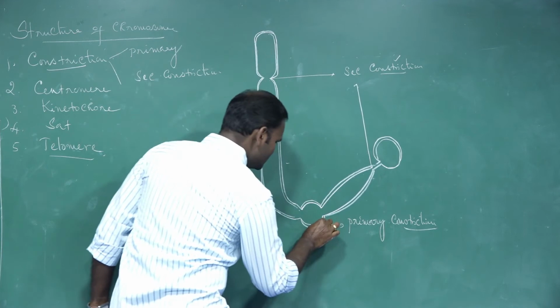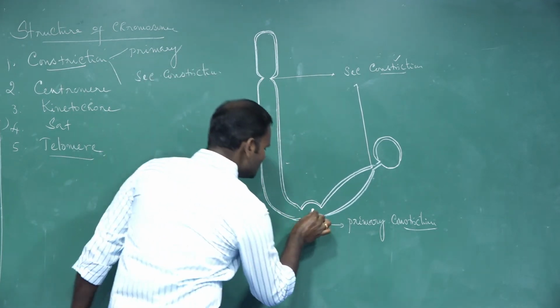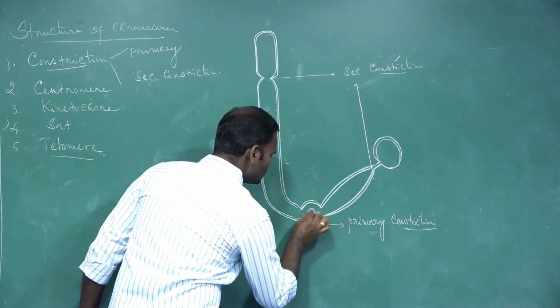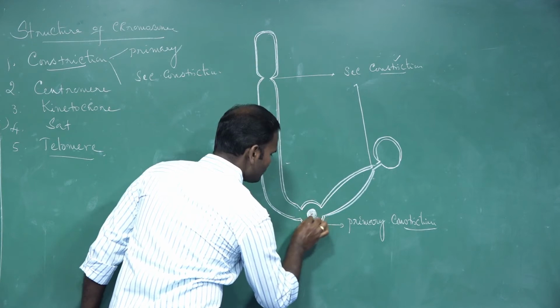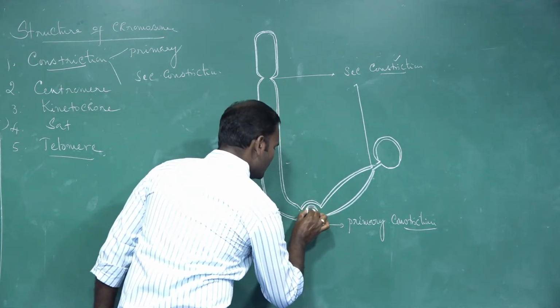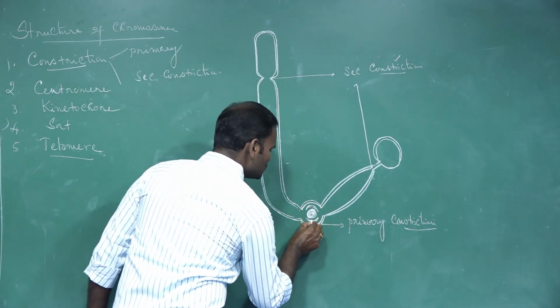So the primary constriction consists of the centromere, a knob-like structure, and the kinetochore. Each centromere has two kinetochores.